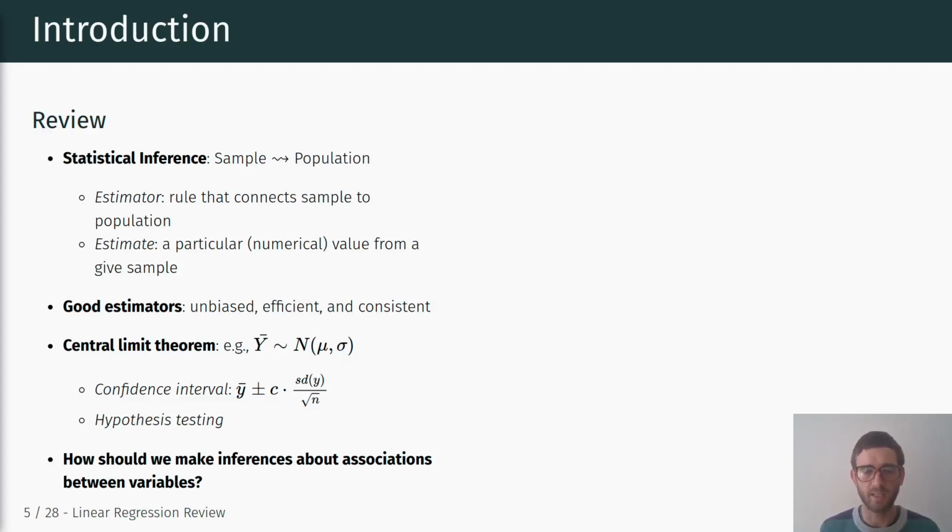That helps us quantify some quantity of interest in the population, and that allows us to compute our estimator, or to make a statement about that quantity of interest based on our sample. Okay, an estimate is then a particular numerical value from a given sample, right? So the estimator you can think of as the rule, like the way you compute the average, that's the estimator, and the estimate is then one specific sample average that you computed based on your specific sample.